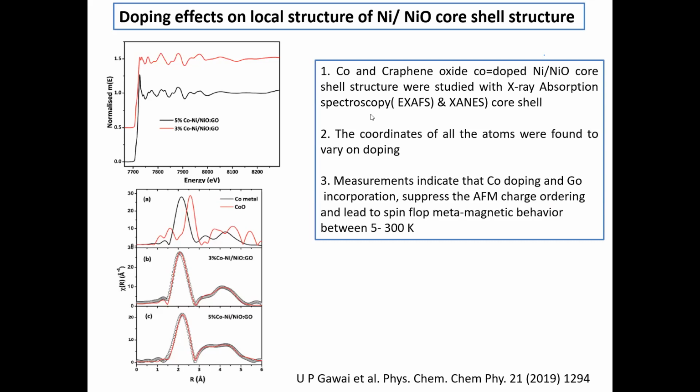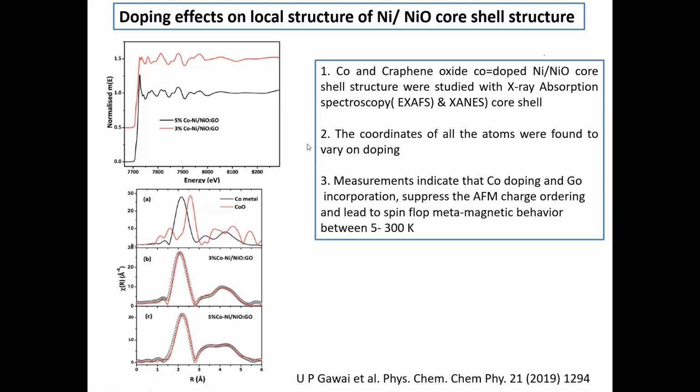For example, this is a spectrum where the red one is 3% and the black one is 5%, and there is a difference in the spectra which is very clearly seen, especially in the XANES region. There is a split in the peak, whereas there is an enhancement in the peak here, and this gives a clue that there is more unoccupied density of states in the 5% doping.